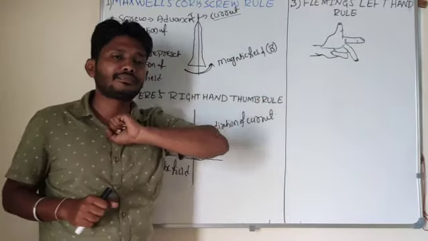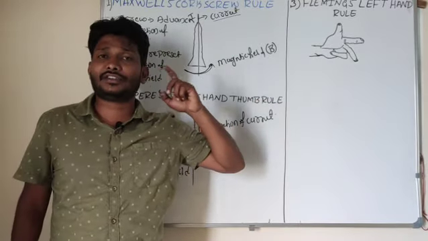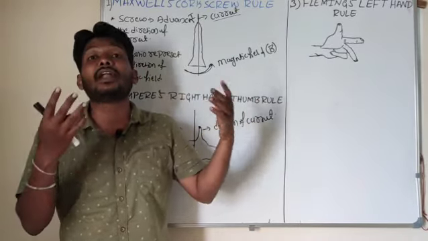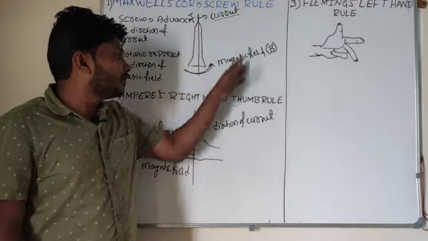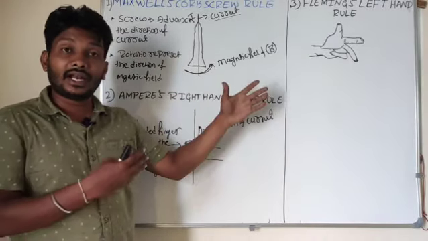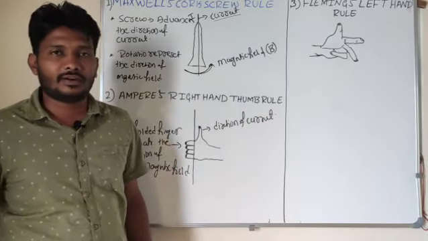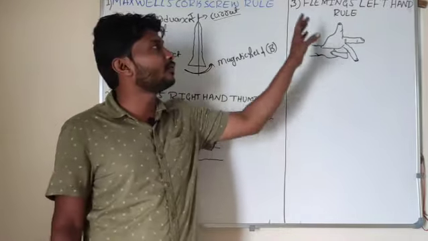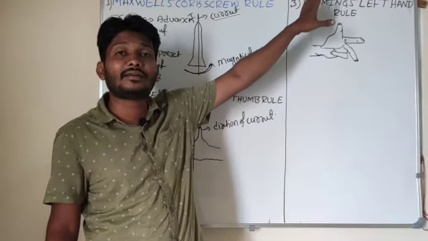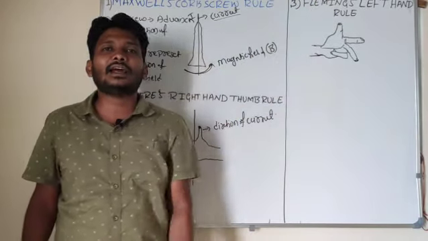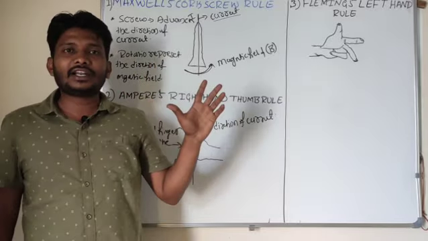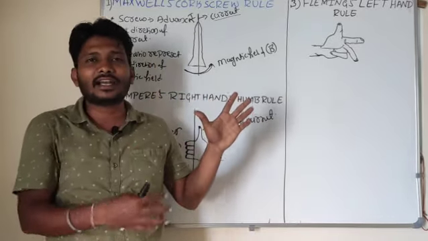That's it. Next one, Fleming's left hand rule. For example, I want to find the direction of the current, the direction of the magnetic field and as well as the direction of the force. From these two laws, we won't get the direction of the force. Now I have to find the direction of the force. In order to find it, I want to use Fleming's left hand rule. What is Fleming's left hand rule? First I will use the left hand here.